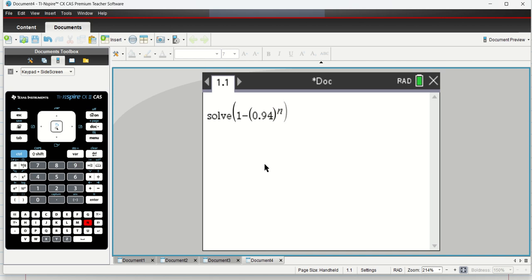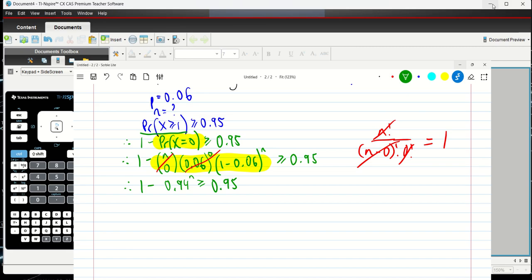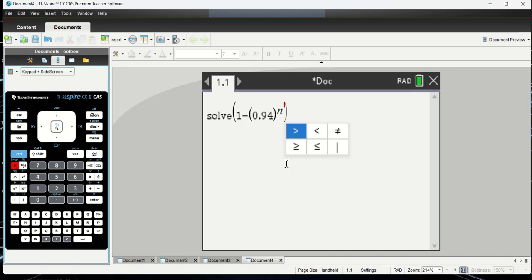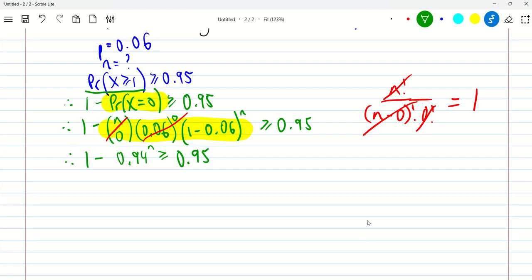I'll double check it before I hit enter. We want that to be, I need to check, is that right? 0.94 to the power n, and we want that to be greater or equal to 0.95. Yep, that's right. We want to solve that for n. Okay, and I just want to double check that I've got that right. 0.95, 1 minus 0.94 to the power n.